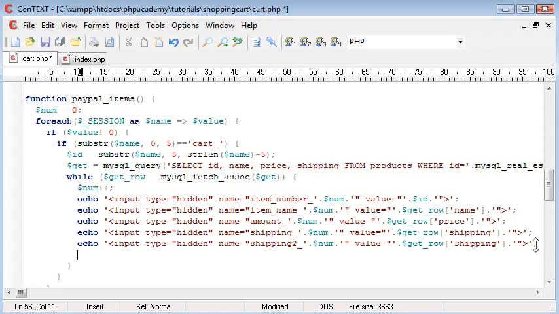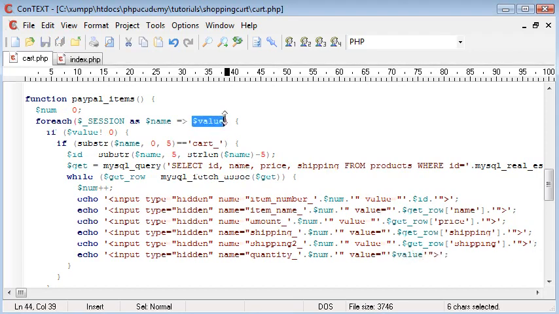And last but definitely not least, we need to add the quantity of the item. So this is probably the most important, because if people want a double quantity, they won't get it unless you add this in. So quantity underscore and then num, and the value of this is value. We've just literally called it value, and the reason is for this here, we've called this value, which is the session value, and that's in there. So let's concatenate that on there.